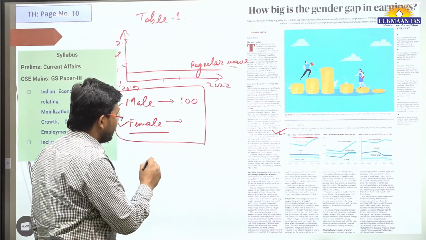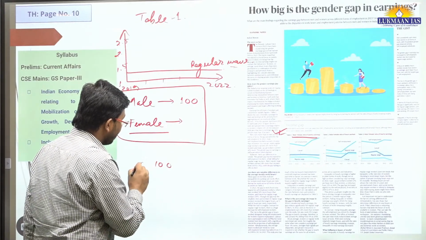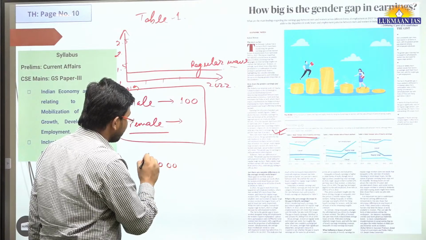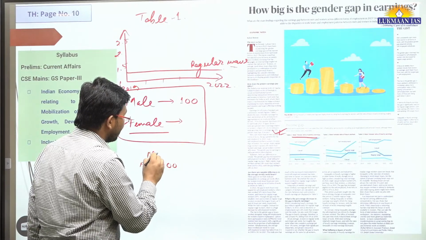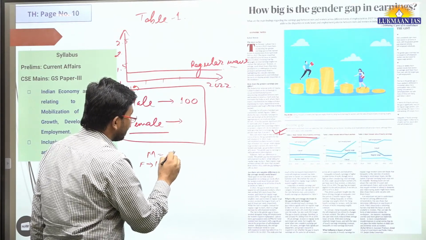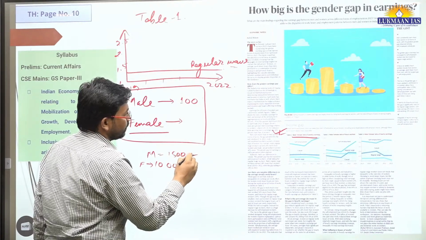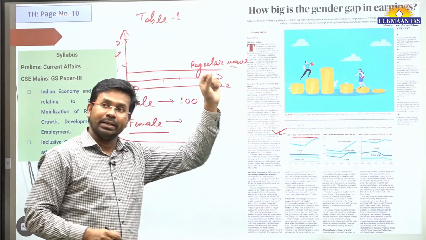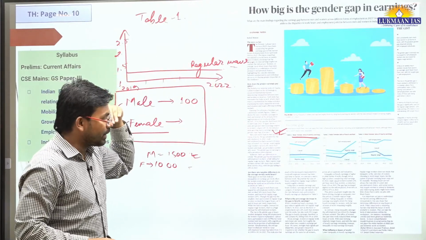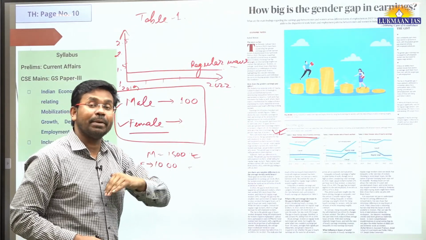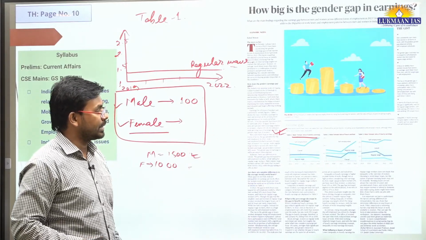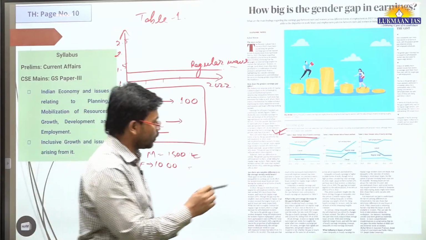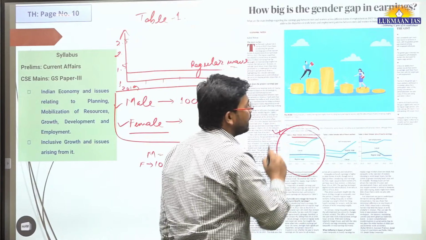For example, if a female is earning 1000 rupees, the male will be earning 1500 rupees. Okay, so it is the case. In case of self-employment, the gap is still higher. Males earn still much higher than females in weekly earnings. So table 1 talks about weekly earnings.